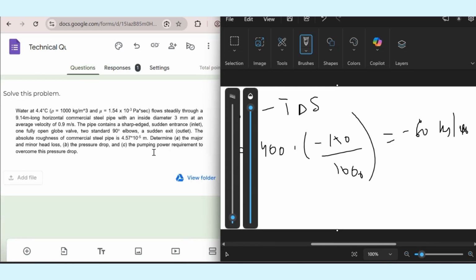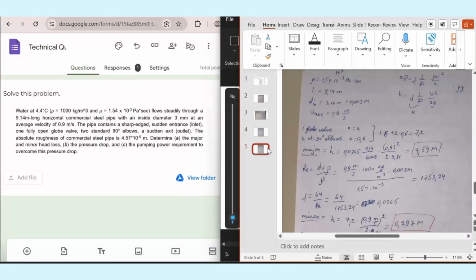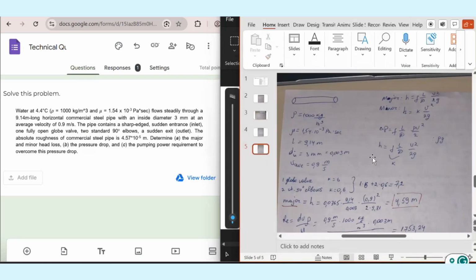Okay, very last question. This is the problem. We need to read it and solve. I will open the solution of my student. Here you can see the water and all parameters. I will ask you to just read them and then look at the solution of the problem. They ask us to find the major and minor head loss, pressure drop, and pumping power requirement. I will first find major loss, then minor loss, then pressure drop, and then pumping power.